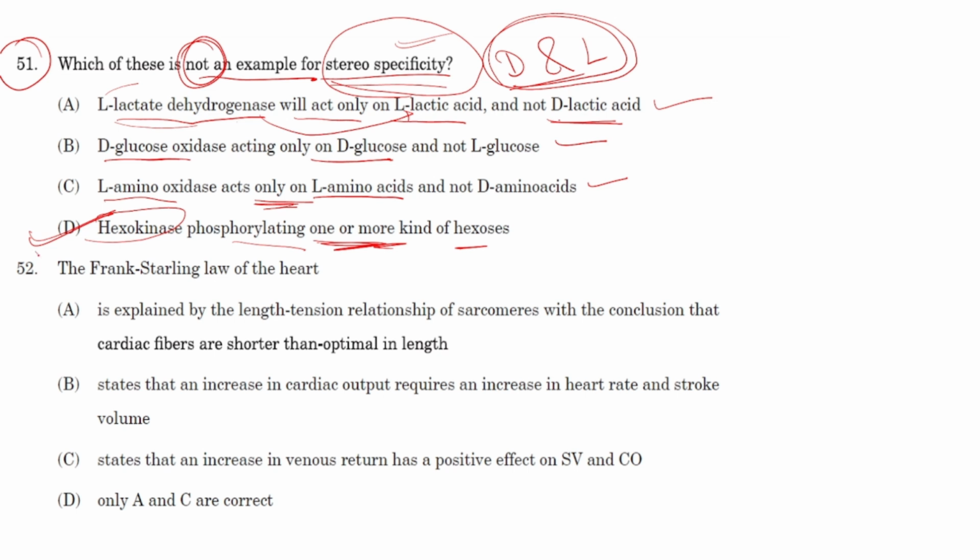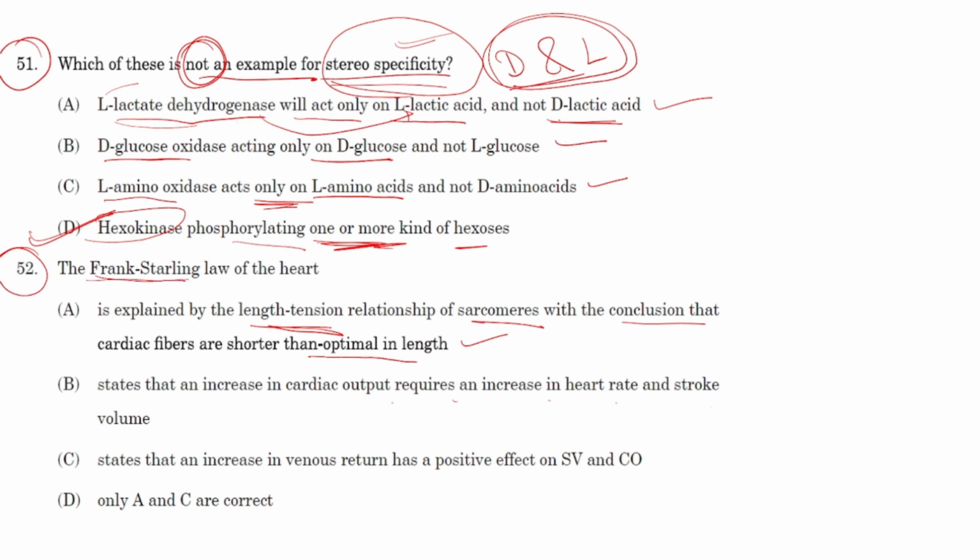Okay. Next question. Question number 52. The Frank-Starling law of the heart. Options are: A is explained by the length-tension relationship of sarcomeres, with the conclusion that cardiac fibers are shorter than optimal length. Yes, this is correct. Okay, let's look at other options also. B states that an increase in cardiac output requires an increase in heart rate and stroke volume. So this case can be true, but it is not mentioned by Frank-Starling.